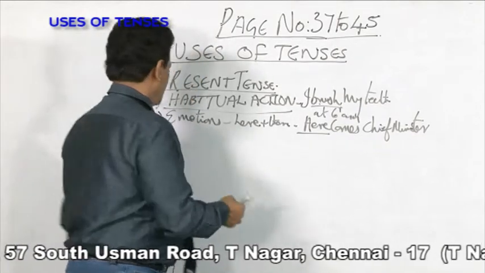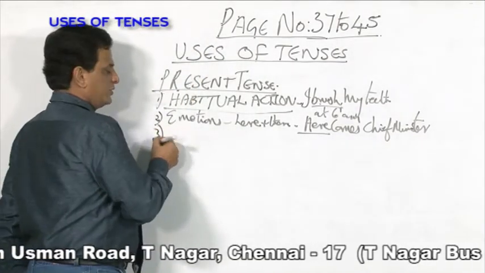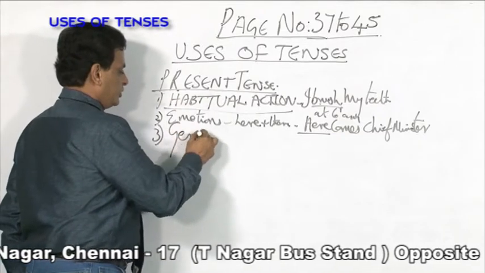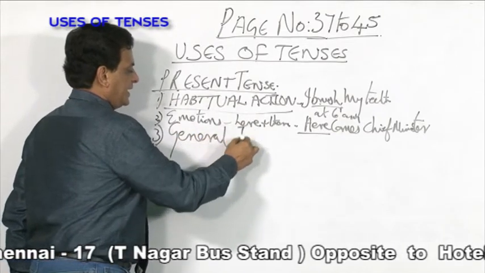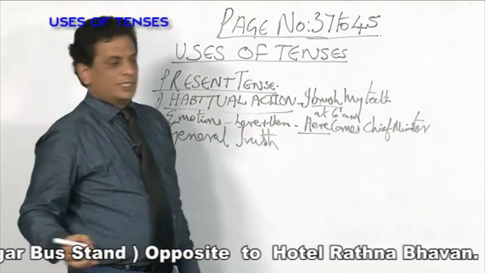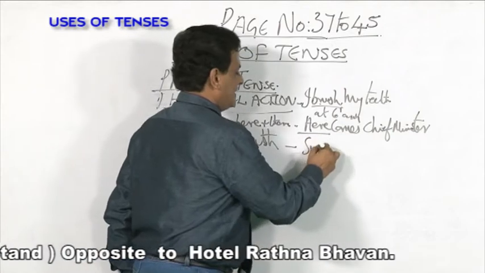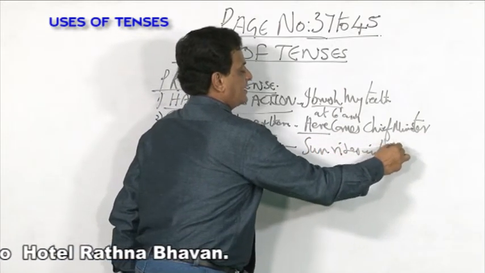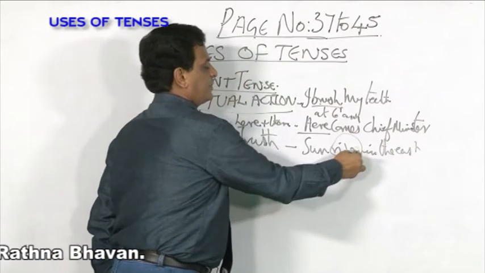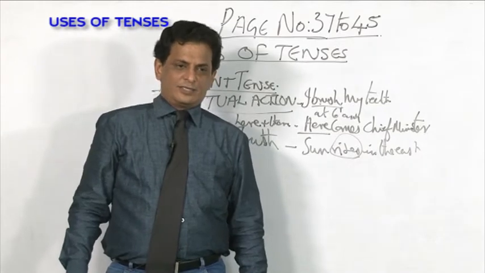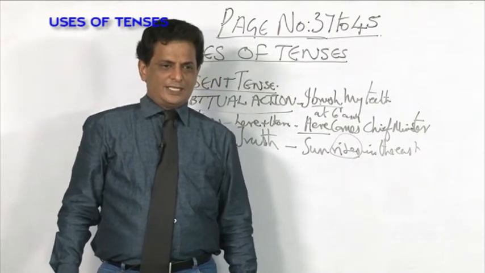Then what is the third important place where you use the present tense? Something general truth. What is general truth? Nobody can deny this truth. General truth: Sun rises in the east. So, this rises is the present tense. It is a general truth. You cannot deny. It is a sure thing. Nobody is going to deny that.